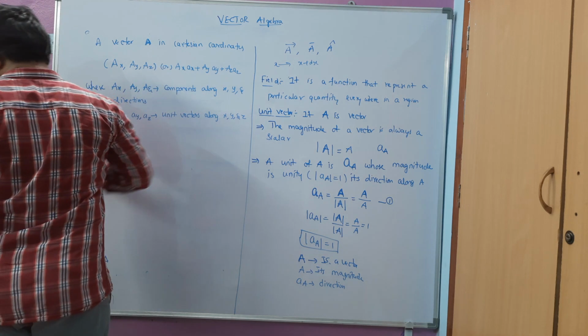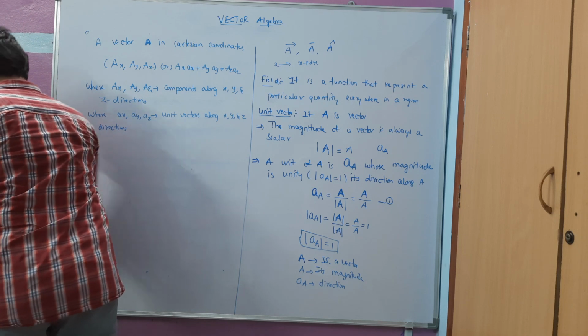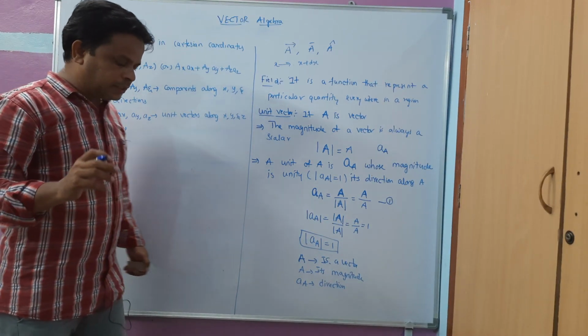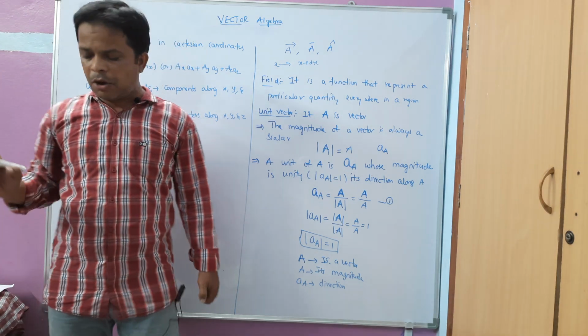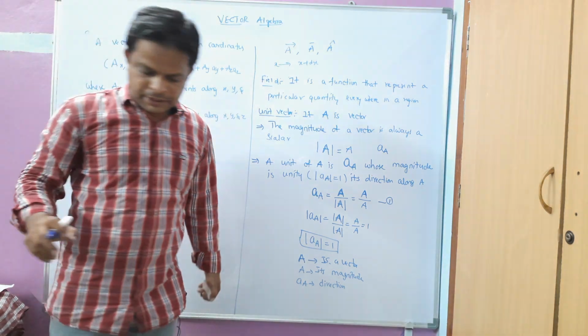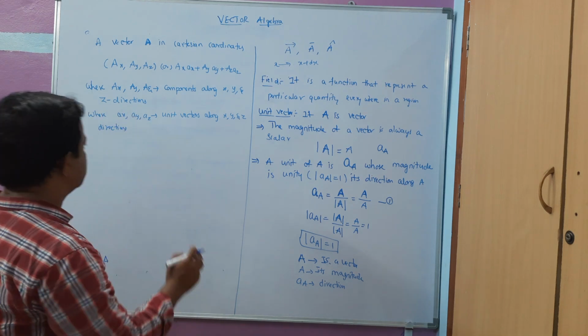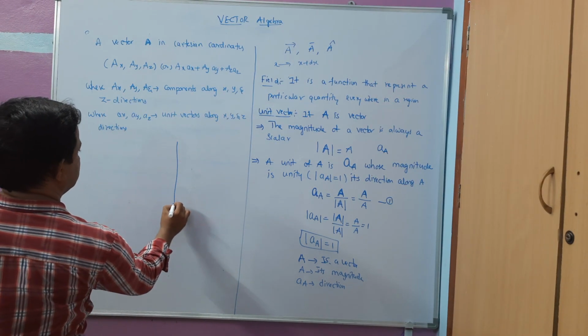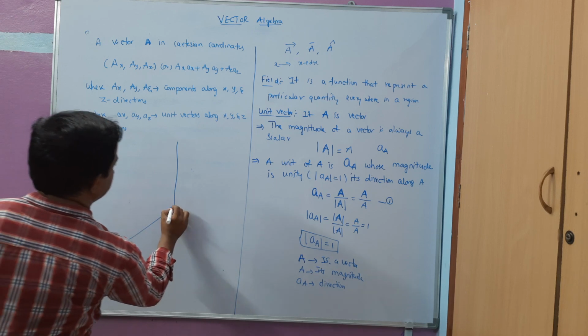After that I can represent this vector graphically. Let us see how these unit vectors can be drawn. Let me draw the unit vectors in the Cartesian coordinate system.